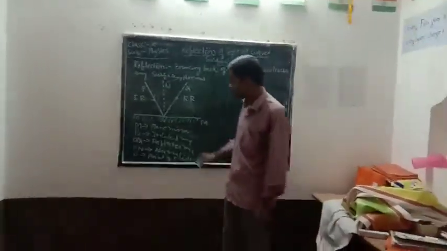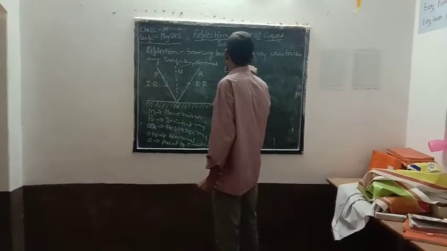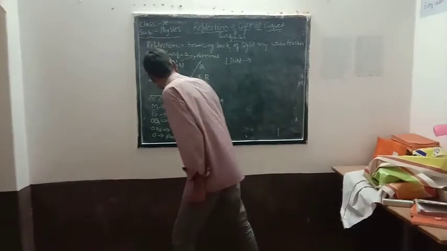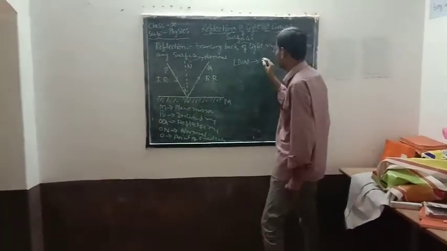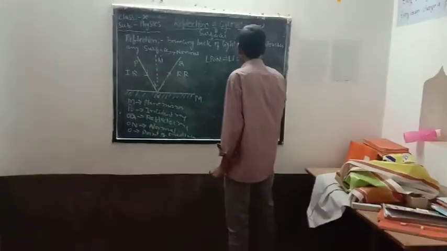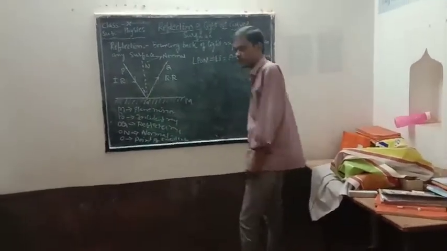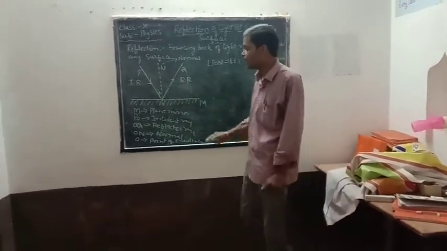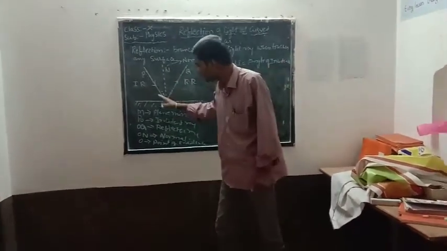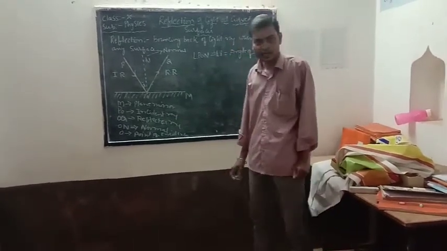And here if we observe angle PON, we are getting some angle, no? We are getting one angle, so that angle I am taking as I. So angle PON equals angle I, which we can call the angle of incidence. It can be defined as the angle made by the incident ray and the normal. That angle of incidence we denote by the angle I.